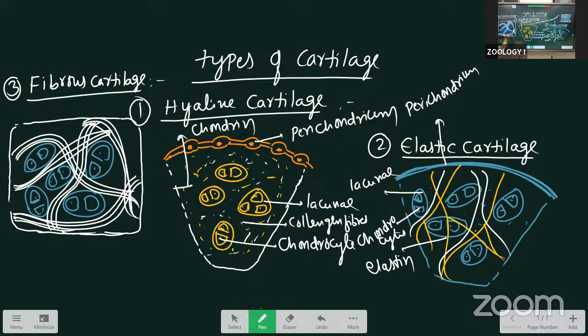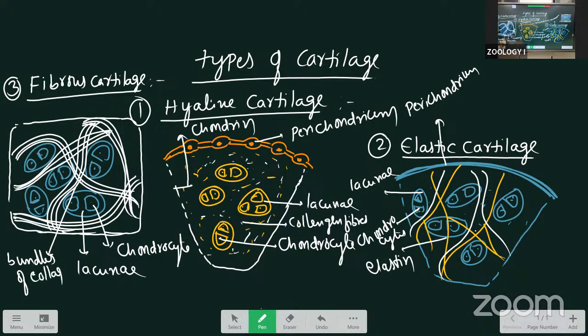Next, this one is the same: lacunae, chondrocyte, perichondrium is absent, bundles of collagen fibers. Where is it located? Mainly this one is present in the walls of the nose.